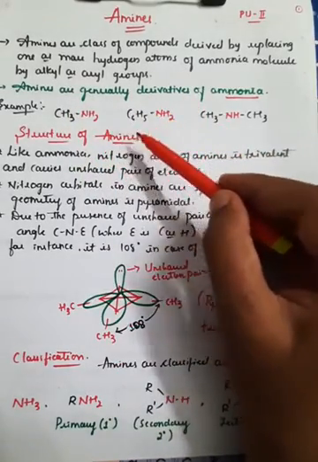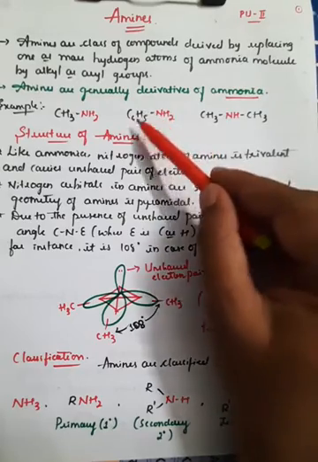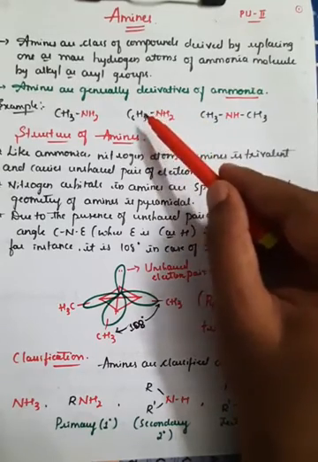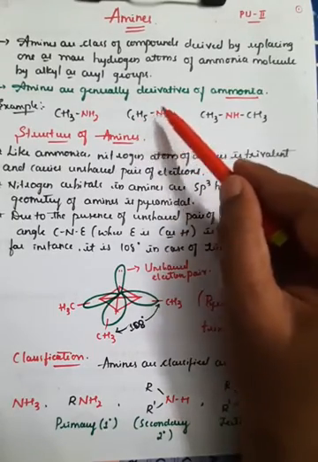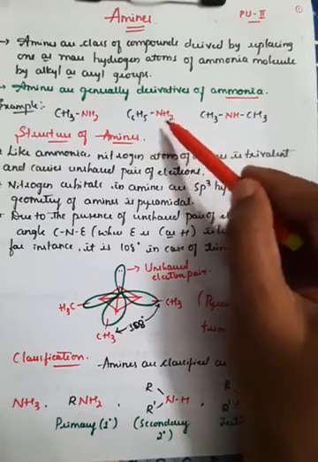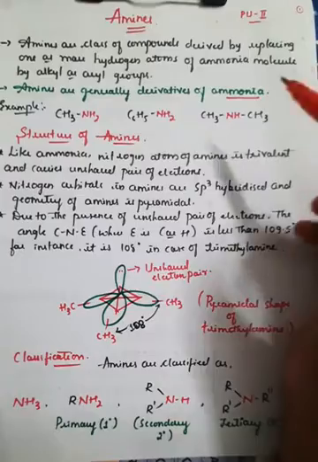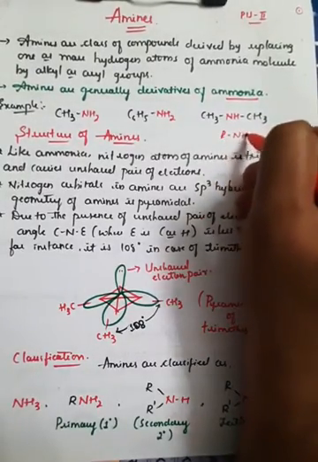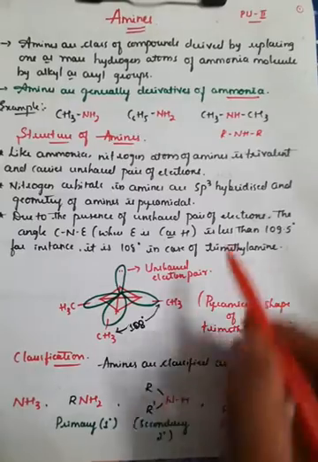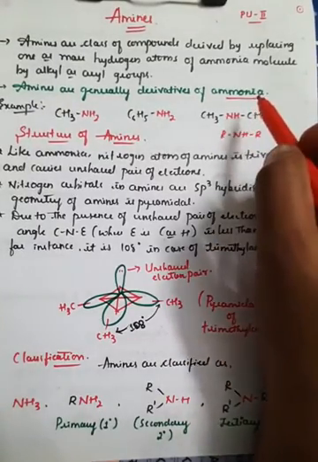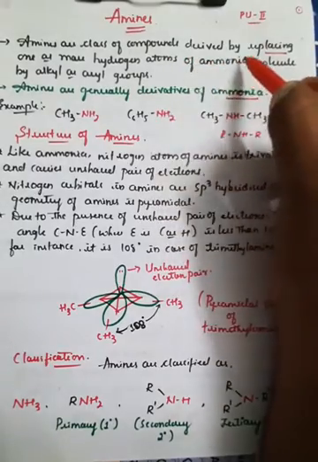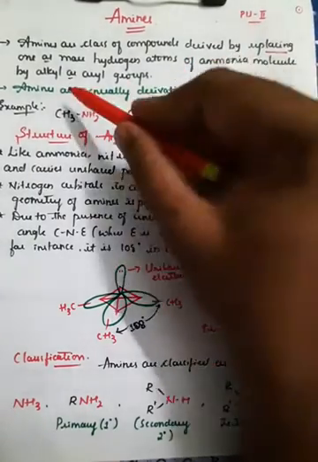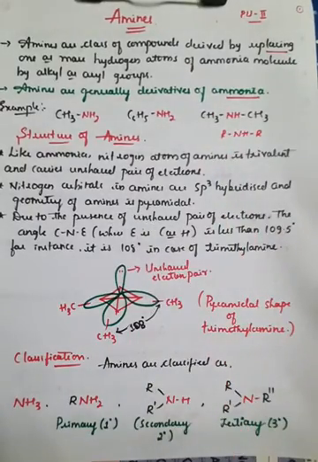Or if an aromatic ring is attached to the NH2 by replacing one hydrogen, it is R dash NH2, or you can write it as C6H5NH2, right? That is a benzene ring bonded by the replacement of one of the hydrogens of the NH2 group. And by replacement of 2 hydrogens, it is in the form of RNHR, right? Here 2 hydrogens are replaced. So these are examples of amines, right? Amines are the compounds derived by replacing one or more hydrogen atoms of the ammonia molecule by an alkyl or aryl group.